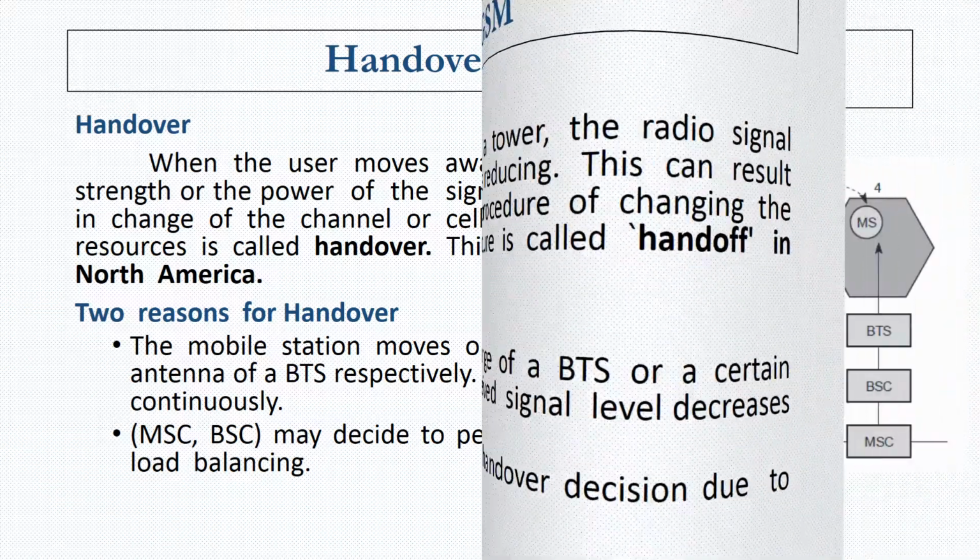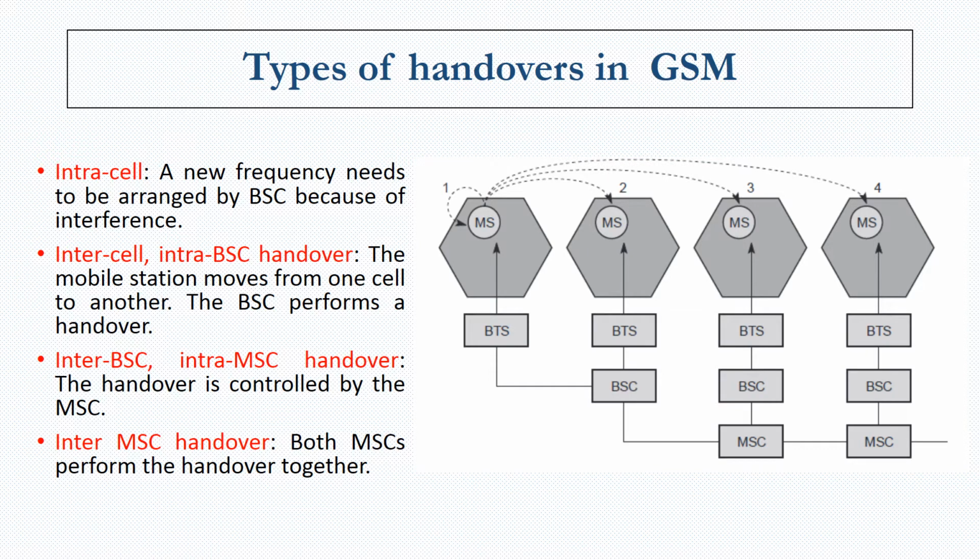There are four types of handovers in GSM: the intra-cell handover, the inter-cell intra-BSC handover, the inter-BSC intra-MSC handover, and the inter-MSC handover. In the diagram, you can see that in the first type, the intra-cell handover, the mobile station moves only within the same radio cell, and hence there is no change in the BTS or the BSC.